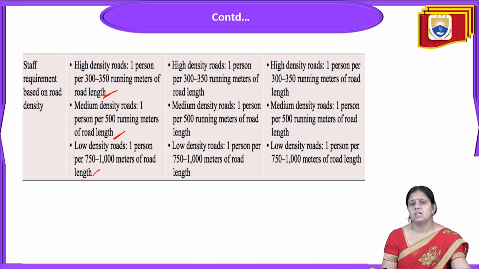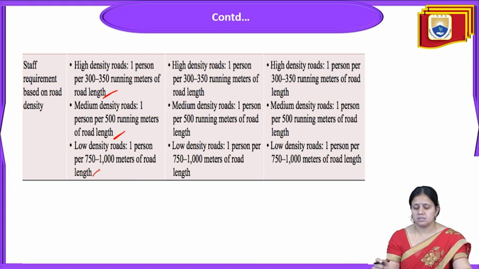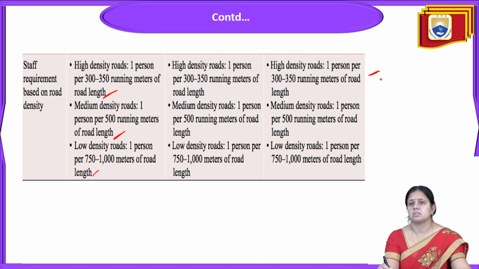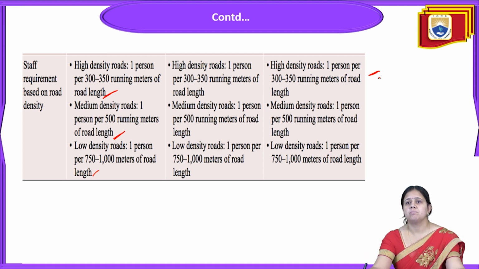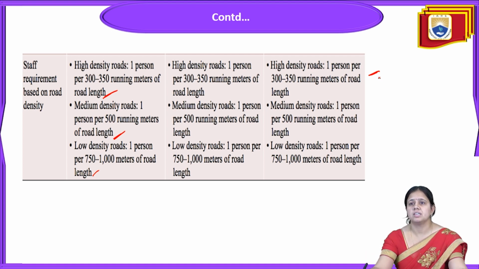Low density road, like one person per 750 to 1000 meters of road length. Next, in the case of a metropolitan city, if the high density road is there, then one person per 300 to 350 running meters of road length. Medium density road, one person per 500 running meters of road length. Low density road is like one person per 750 to 1000 meters of road length.